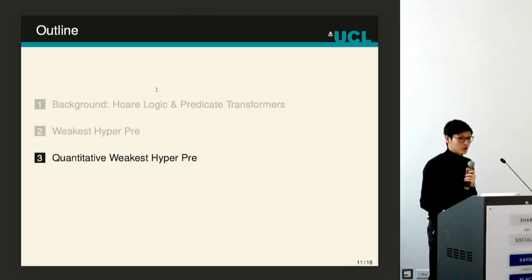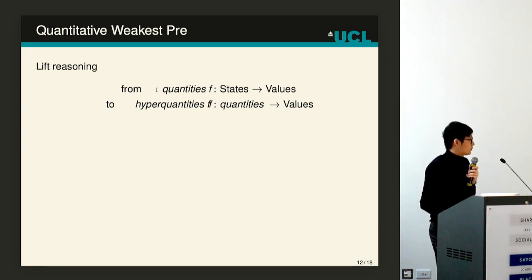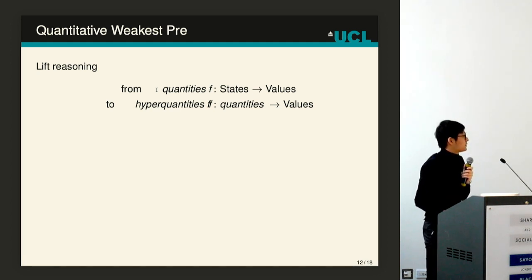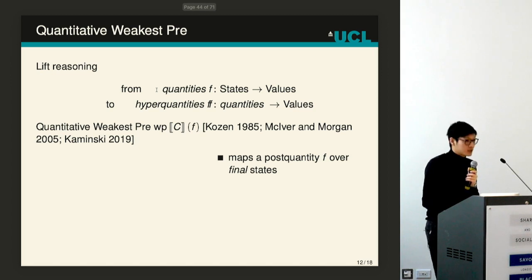Now, let me show how to lift the reasoning from predicates to quantitative reasoning. So for the quantitative weakest pre that already exists, the idea is to use functions from program states to real values instead of Boolean values. And we will lift this to hyperquantities, which are functions from quantities to real values. So let me show how the quantitative weakest pre works.